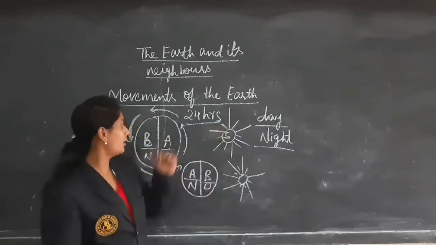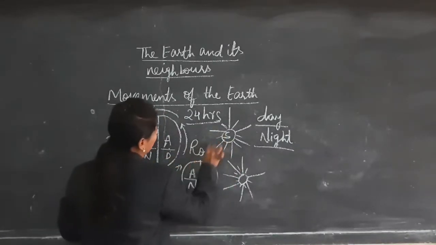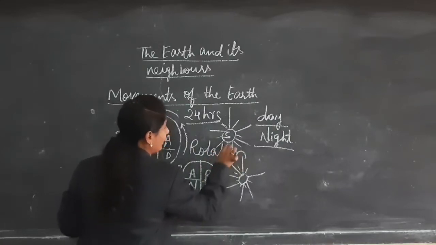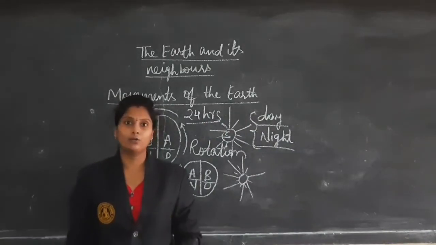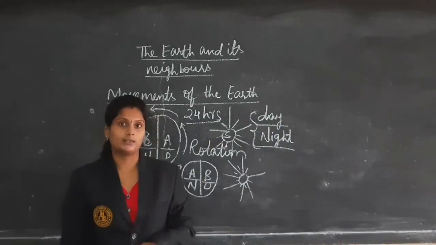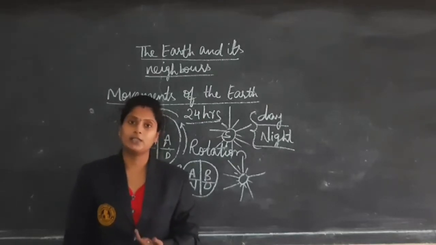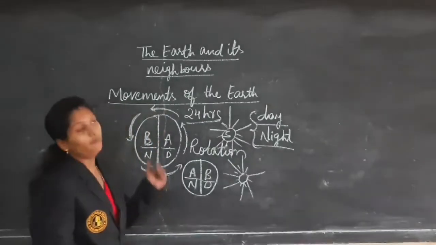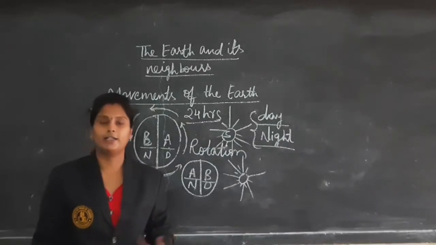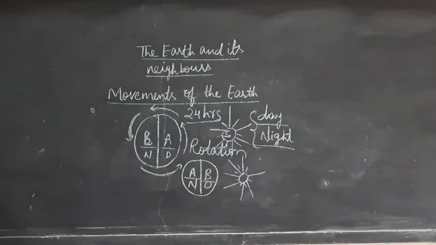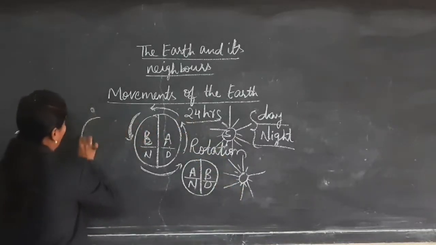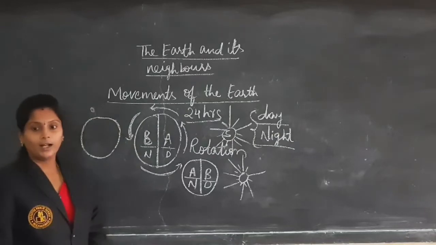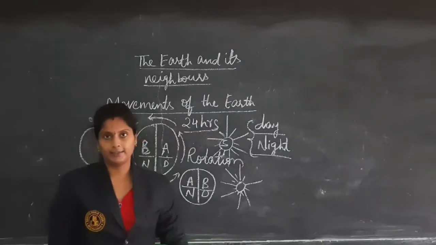Because of the rotation, we came to know that we get the day and night. But what does Earth do to get the seasons like summer season, winter season, monsoon, etc.? What is going to happen there? How are we getting the seasons? Now again, to understand that, listen here. So again this is the Earth, right? Okay. So how are we getting the seasons?